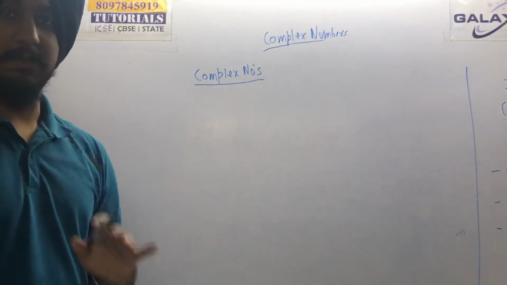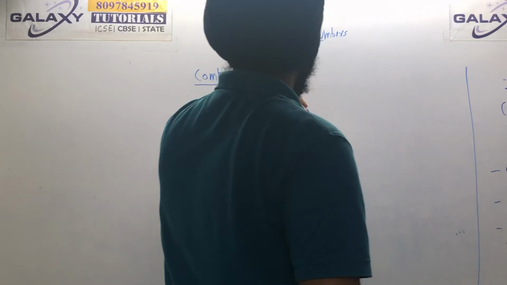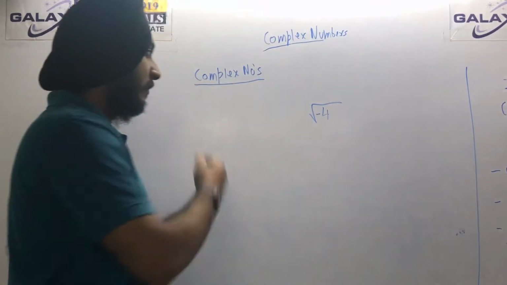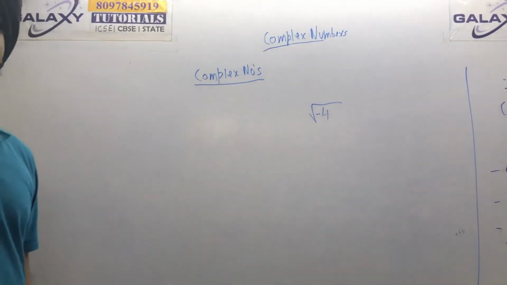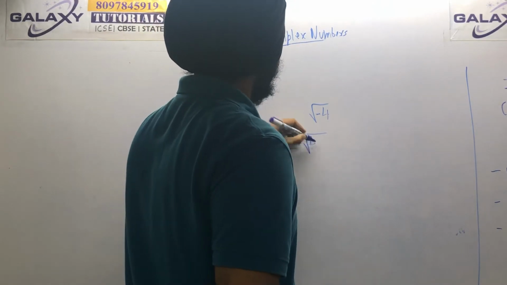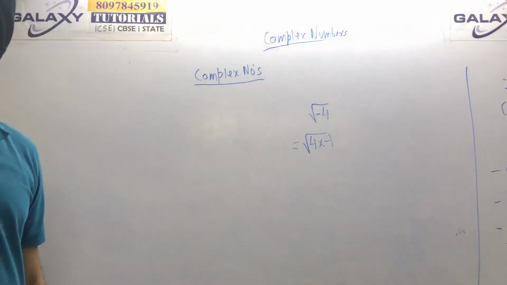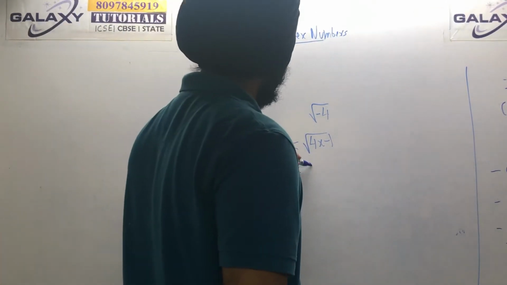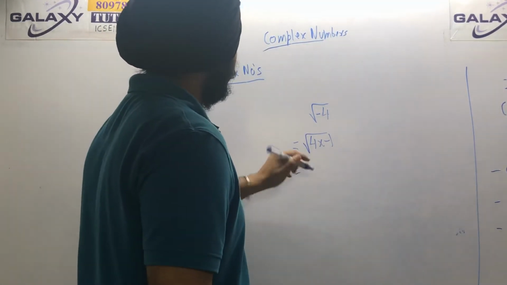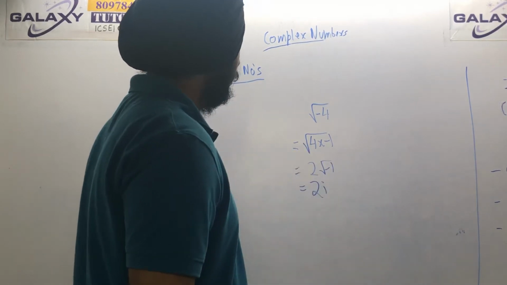Basically this is not only applicable to -1 only. See, if you got a number like this, 4 minus 4, how will you write it in imaginary form? You will just write it like this first, 4 into minus 1. So the square root of 4 will be 2, and the square root of minus 1 is iota. Just like this, 2 into root minus 1. This will be 2 iota.